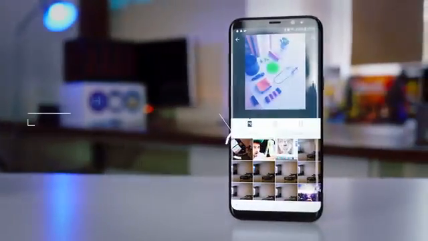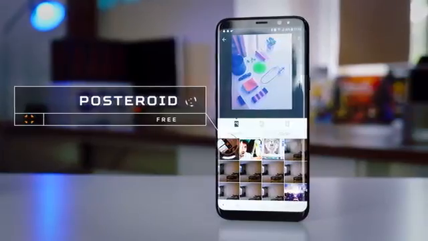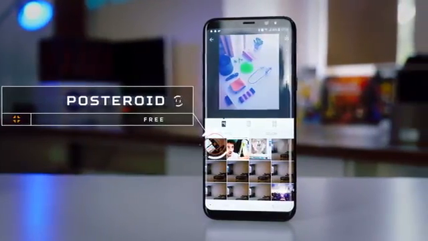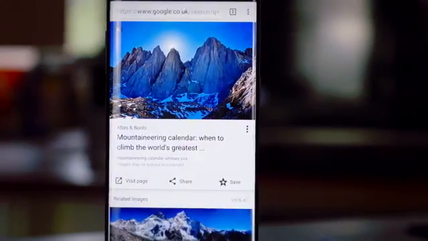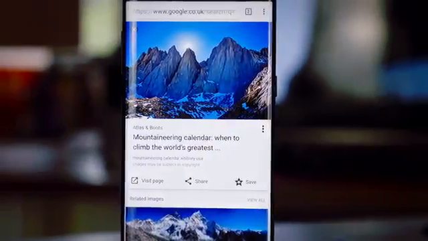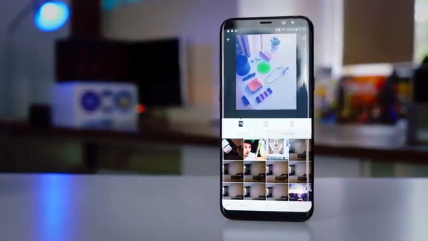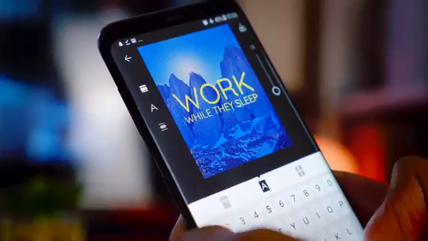So whilst this is not a typical application that I'd feature, Posteroid did really catch my eye. Essentially, it's a way to make posters very quickly. You can simply head on to Google Images, download any image you want, or even use something from your gallery, and it'll automatically use some color filters to make it appear more poster-like.